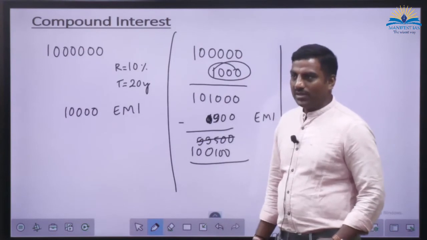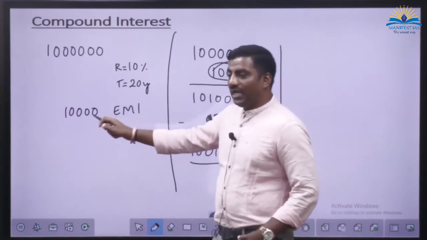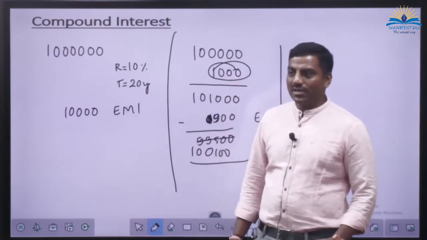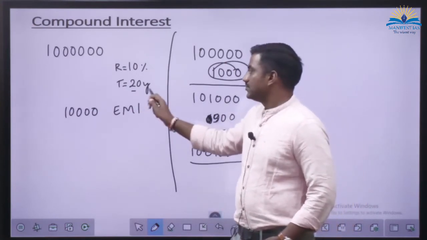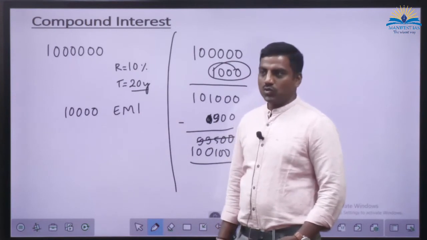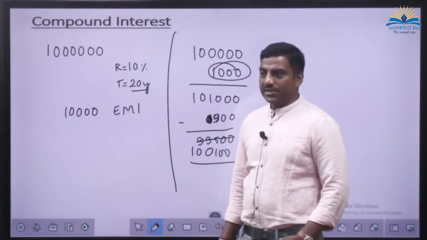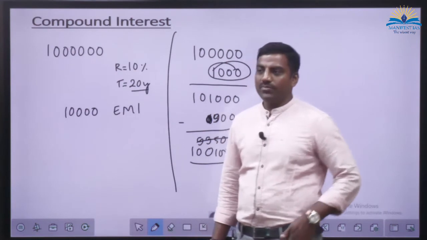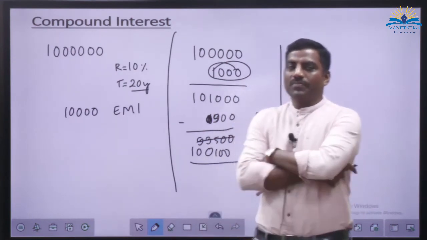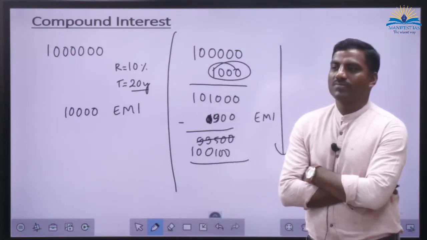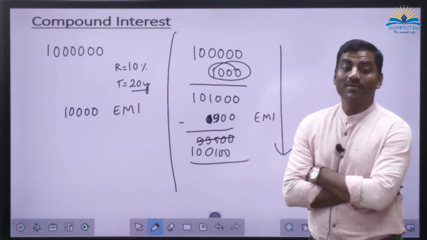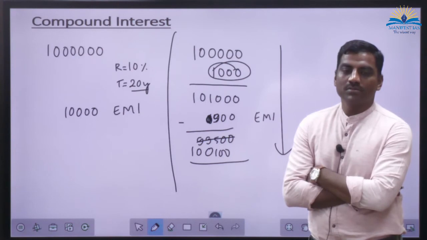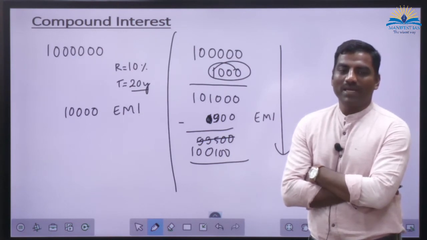Now see, you are paying 10,000 per month, right? For how many years? So totally in 20 years, how much will you pay back to the bank? You are paying monthly 10,000.